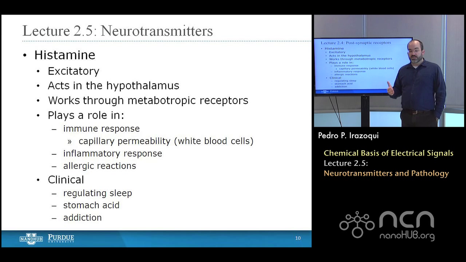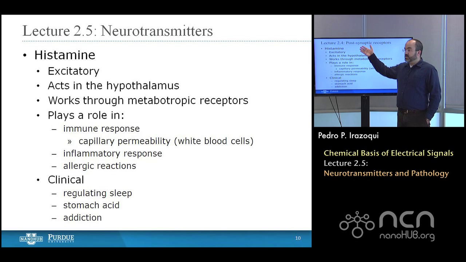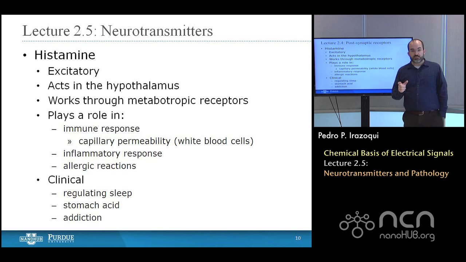It also regulates stomach acid. More histamine leads to more stomach acid, and a particular kind of over-the-counter medication for folks with heartburn are histamine inhibitors. And folks who've had antihistamines also notice that oftentimes you take a Benadryl, you fall asleep. It makes you very, very tired. It's the same thing. It's because it reduces the amount of histamine in the system, which then leads to you misregulating your sleep and falling asleep. And they're also implicated in the addiction pathways, not just addiction to drugs that involve histamine, but addiction to other compounds through reward pathways.